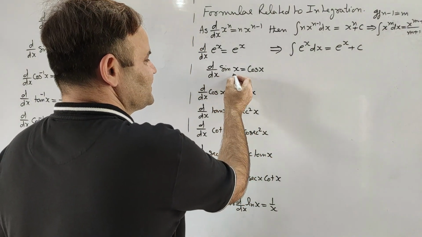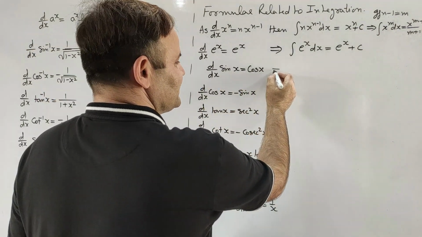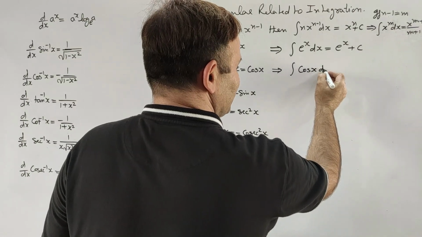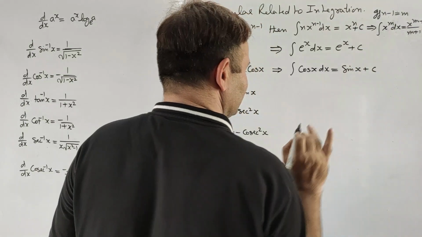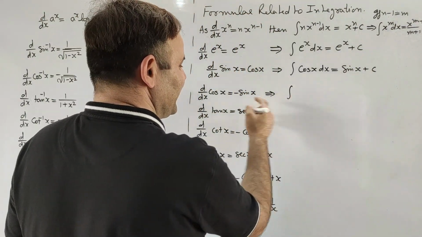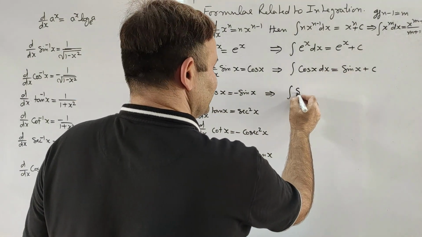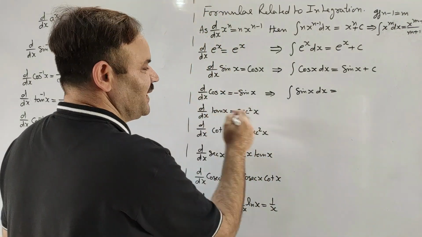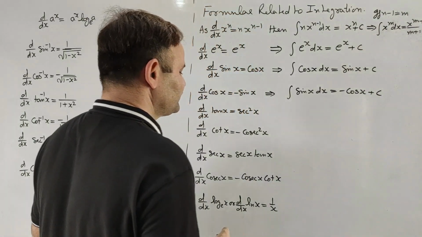Now dy dx of sin x, meaning the differentiation of sin x with respect to x, is cos x, so this implies that the integration of cos x with respect to x will be sin x plus the constant of integration c. This implies the integration of minus sin x, this minus will be taken to the right hand side, so the integration of sin x with respect to x will be minus cos x plus c.